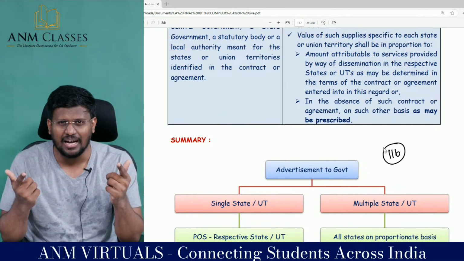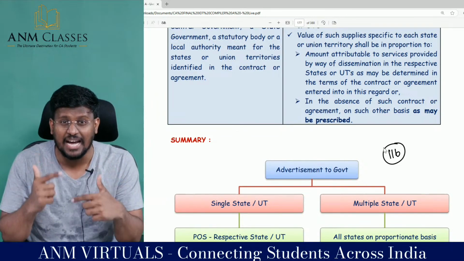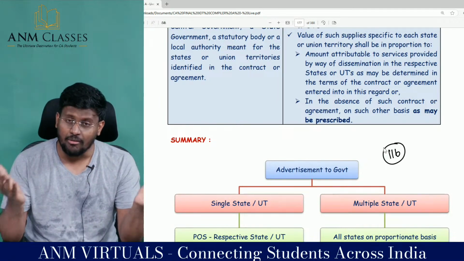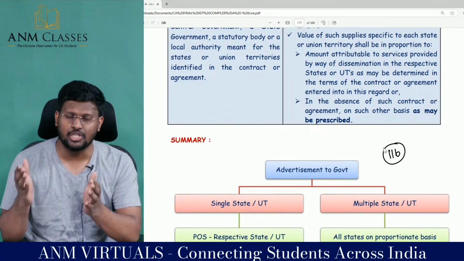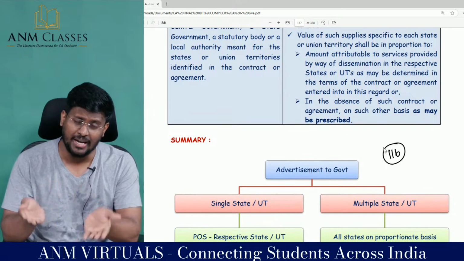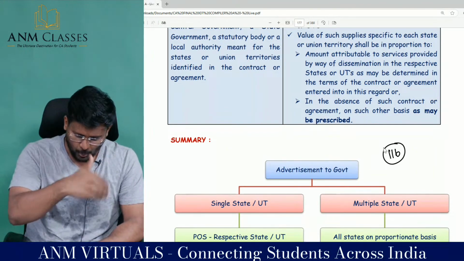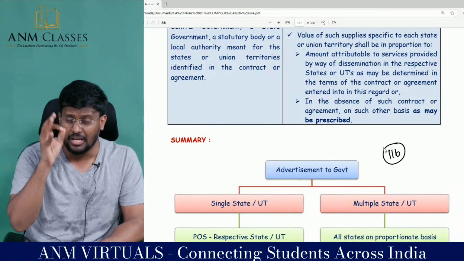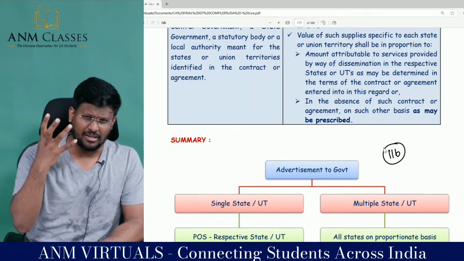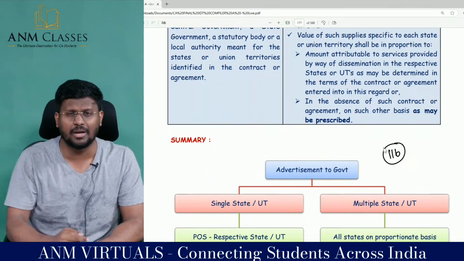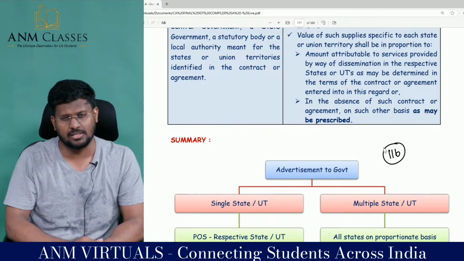Don't think that I will pass this time. Process that we are going to pass this time. And what to write first? It is recommended to write the 70 mark descriptive first. In that also, whether I have to start with GST or tax, it is based upon that time. Read the question paper, and see which area you feel is easy to score marks. Tomorrow, any examination is not about proving brilliance. It is about securing the marks.